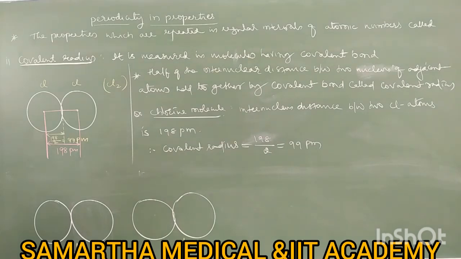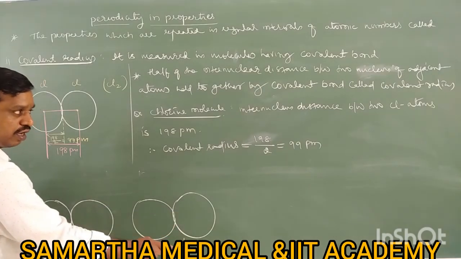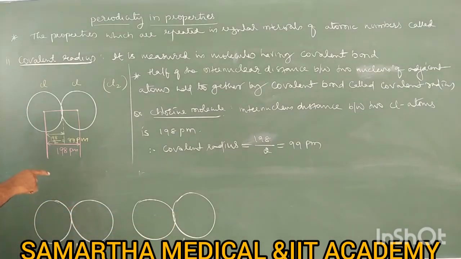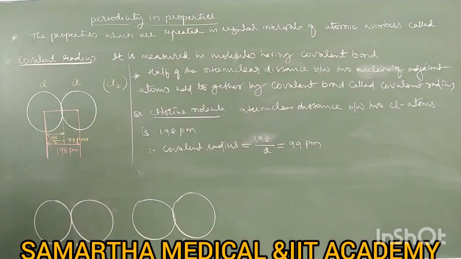Listen carefully, students. I took the same example, chlorine. In between two chlorine atoms, we have studied covalent bond and covalent radius. That is over. But we are studying now the van der Waals radius. What is the van der Waals radius? It is measured in van der Waals molecules. Now, in between one molecule and another molecule, there is a van der Waals force of attraction.